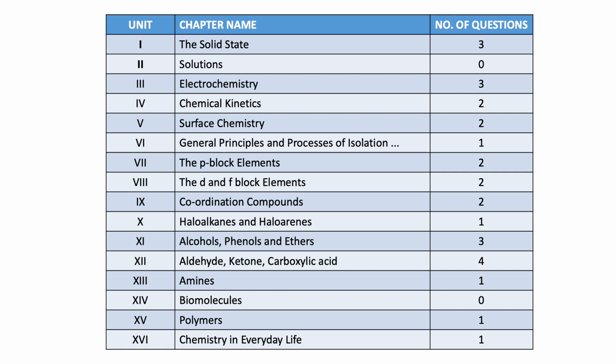And naturally हर chapter से 1 से 2 questions आ रहे हैं, लेकिन there are of course a few chapters which are standing out to us, and I'll tell you what those chapters are. पहला वाला जो chapter है solid state, उससे बहुत सारे questions आ गए थे इस साल. Then again electrochemistry से you got 3 questions, and generally electrochemistry से a lot of questions do come in the previous year papers also. So electrochemistry ठीक से करके जाना. Then we have your organic part से हमारा alcohol, phenols, ethers और aldehyde, ketone, carboxylic acid, इन दोनों chapters को मिला के total 7 questions आए थे, which is a big number.